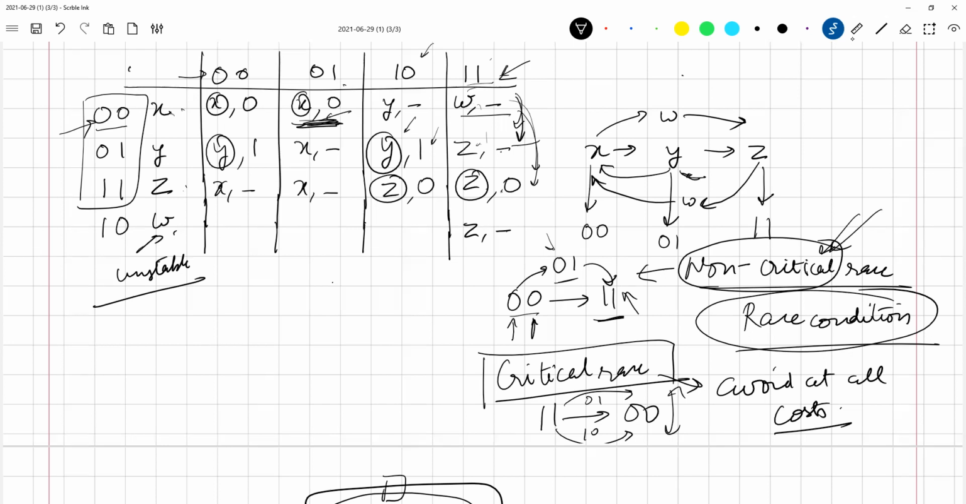What is the next state when the input is 1? Z. So it goes to Z. So now there is a directed path. Now we are not leaving the circuit to the gods. We are telling the circuit what to do.